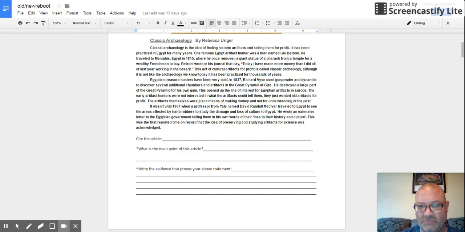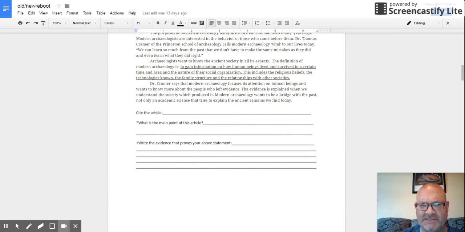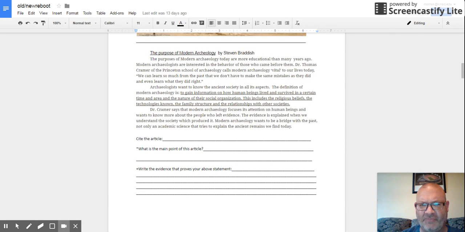Okay, let's move down to our next one. Same thing. We're going to read this first paragraph, and over here in 15 words or less, my own words, I'm going to annotate it. I'm going to underline words that are going to help me. Now I'm going to say this. The main point of this is modern archaeology is about preserving our past. A Princeton professor says it is vital for today's life to understand our past.